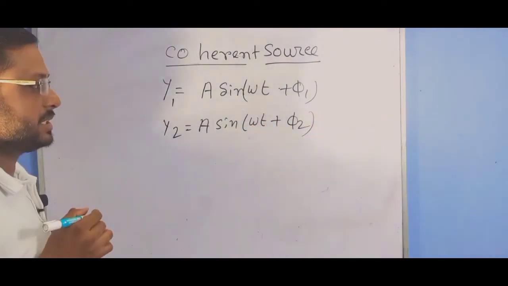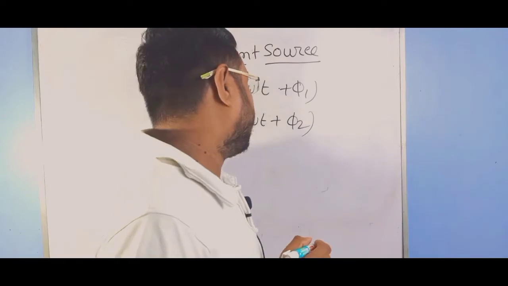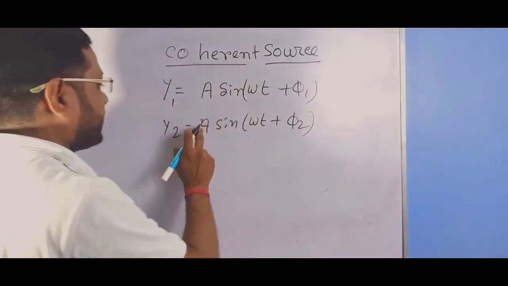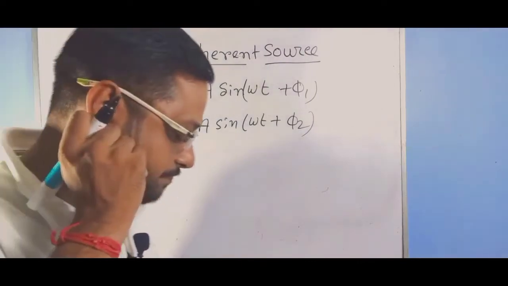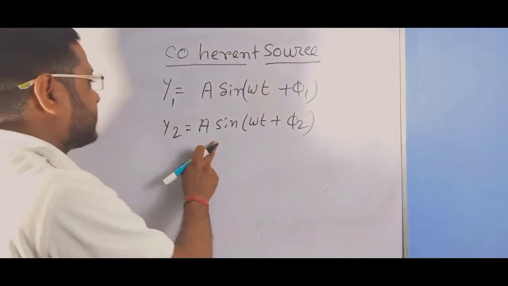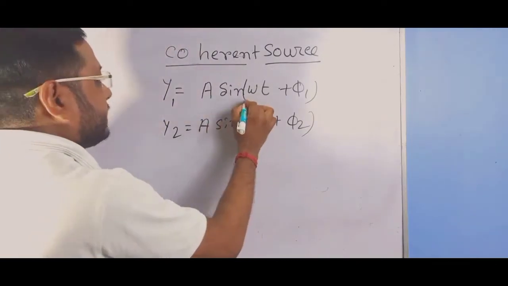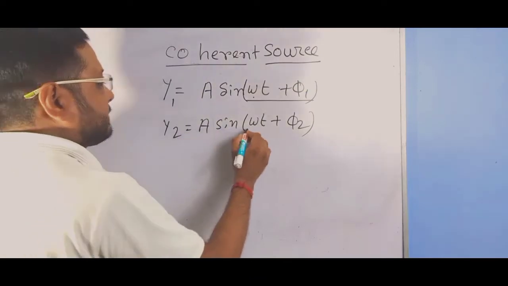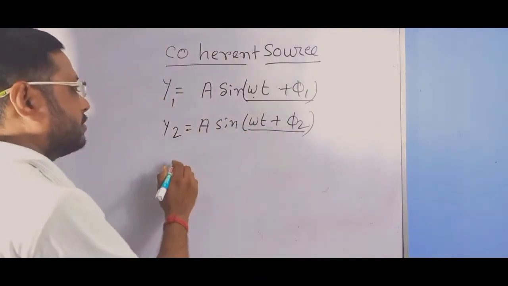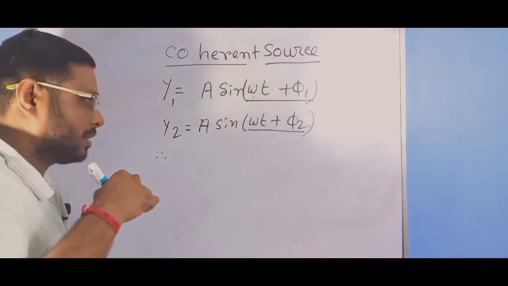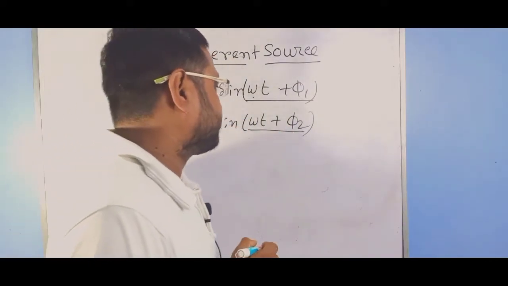If we take two waves, y1 equal to A sin(omega t plus phi 1) and y2 equal to A sin(omega t plus phi 2), here we can say that the amplitude is the same. The phase of the first is omega t plus phi 1 and the phase of the second wave is omega t plus phi 2. Therefore the phase difference is phi 2 minus phi 1 or phi 1 minus phi 2.